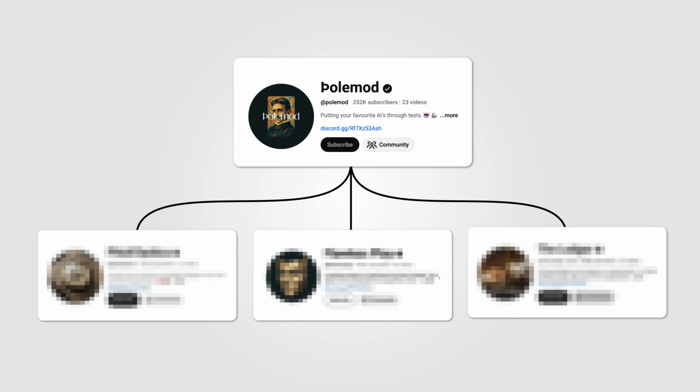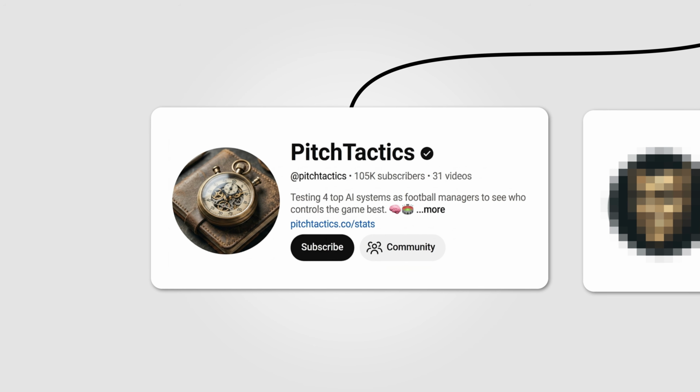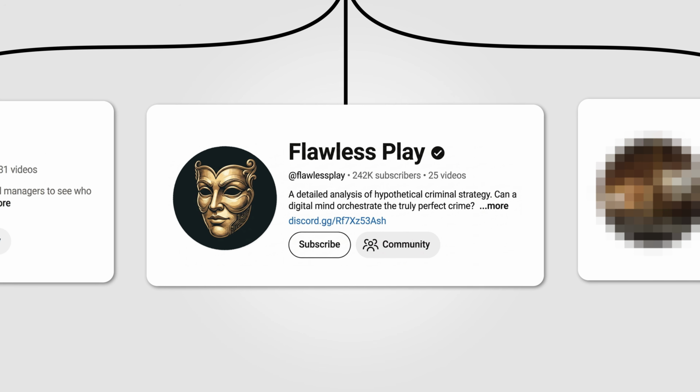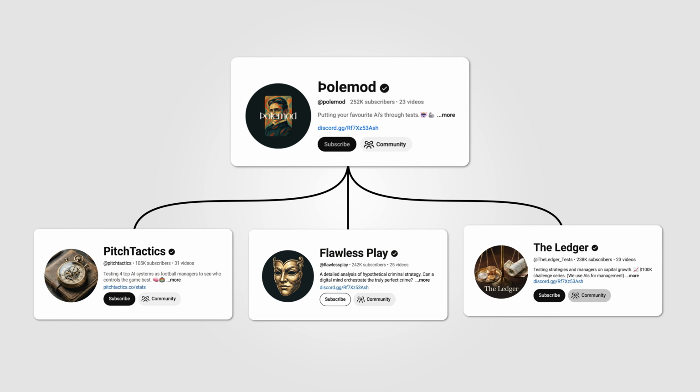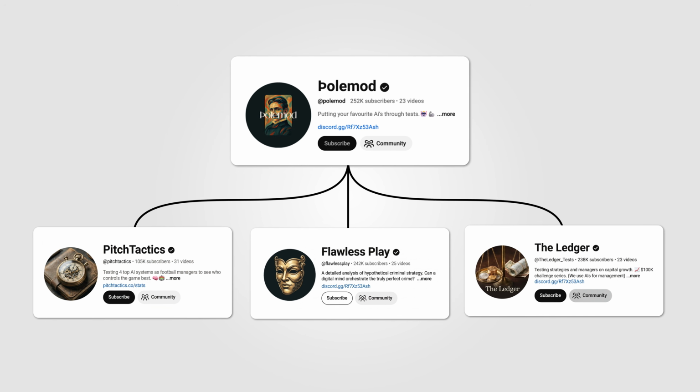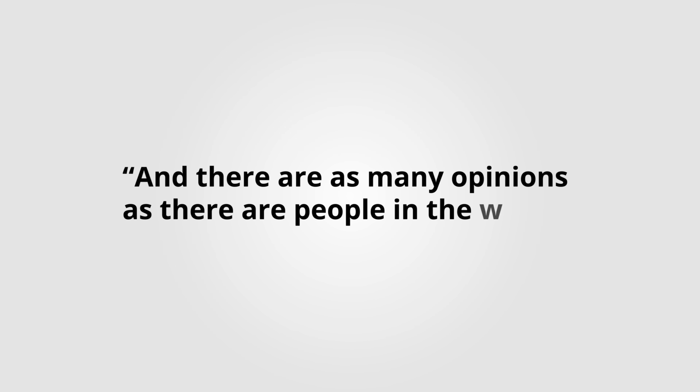And you can bend this into anything. AIs control a football team. AIs plan the perfect crime. AIs survive on a deserted island. The format is endless, because it's not about cars, it's about opinions. And there are as many opinions as there are people in the world.